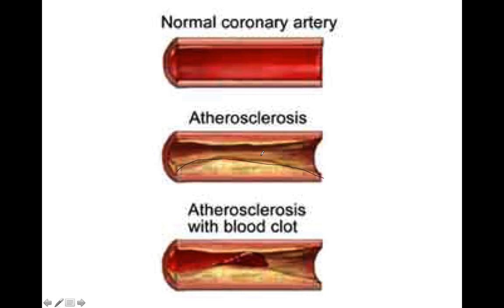Now, suppose the patient has risk factors like hypertension, smoking, and diabetes mellitus, and there can be formation of a plaque in other blood vessels also, like peripheral blood vessels, carotid arteries, or mesenteric blood vessels.